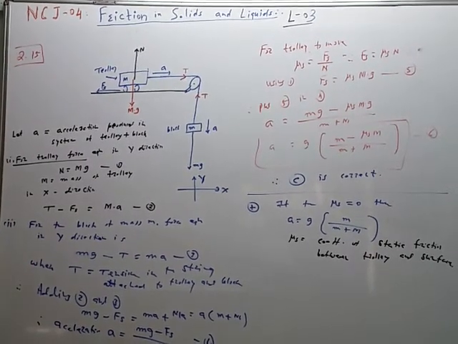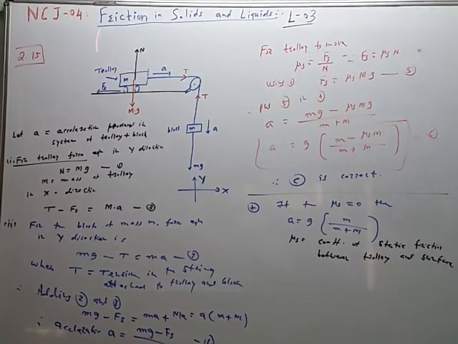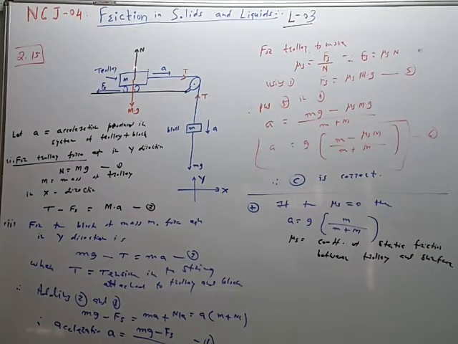So again here we are using the properties of free body diagram. For the trolley, the force equations are like this: N balances mg and the tension T is in the string. This tension is produced by this string. So tension is greater than force of static friction, therefore the trolley will start moving with acceleration A. A is the acceleration produced due to the imbalance of T and Fs. So T minus Fs is equal to mass multiplied by acceleration. This is the equation in the x direction for acceleration.